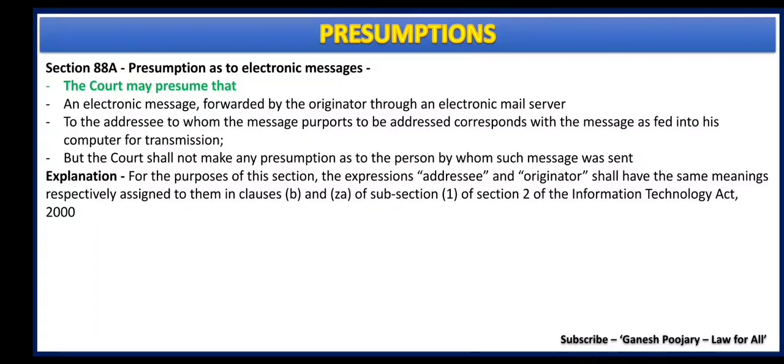But here also there is a condition that the court shall not make any presumption as to the person by whom such message was sent. This particular condition is similar in both 88 as well as 88A. The court cannot or should not make any presumption as to the person by whom such message was sent. That's a very important aspect we need to observe.